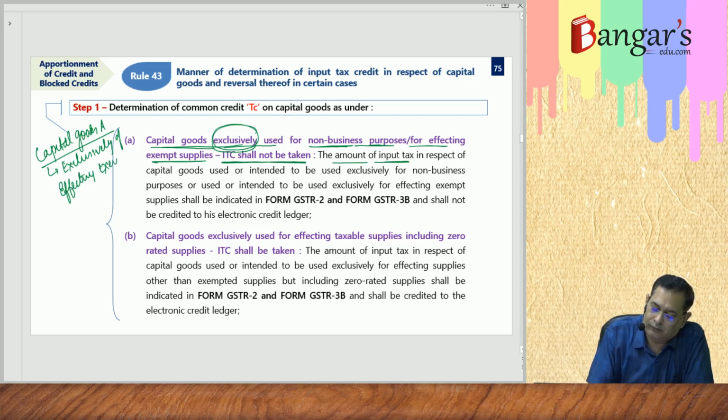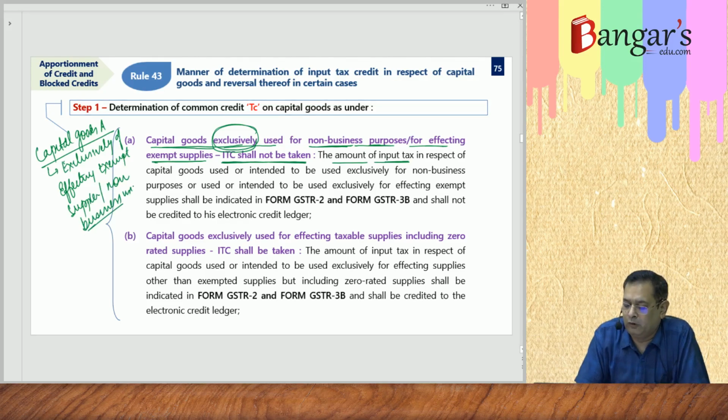Exempt supplies, or the same is used exclusively for non-business use. The amount of input tax will not be taken.